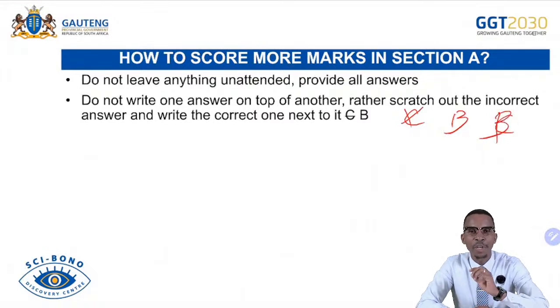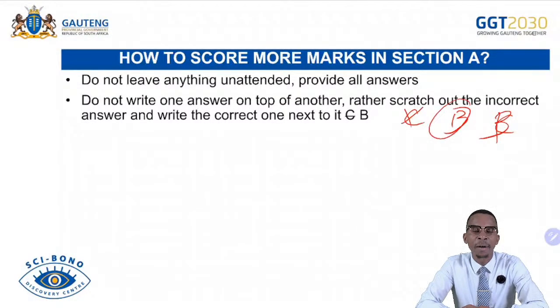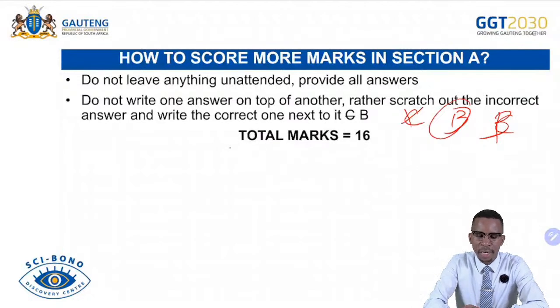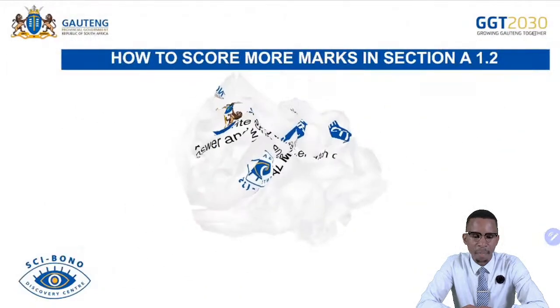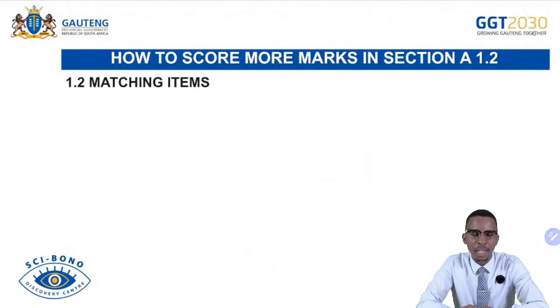So it is very important for you to ensure that if you believe that the answer is wrong, mark it wrong. I mean, scratch it, and then you answer on the open space so that your answer can easily be seen by the marker. And then we continue. That one is worth 16 marks. So you know better that this 16 marks is very important for you in order for you to reach your target. And then in 1.2, that's where we are matching items.